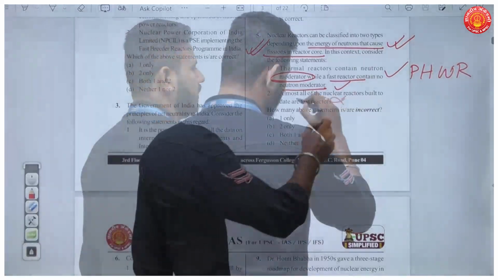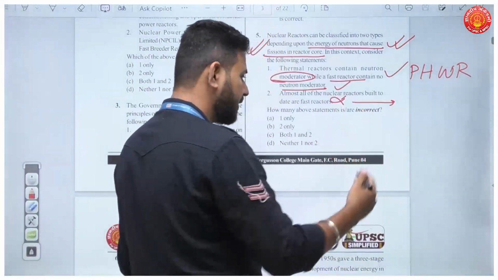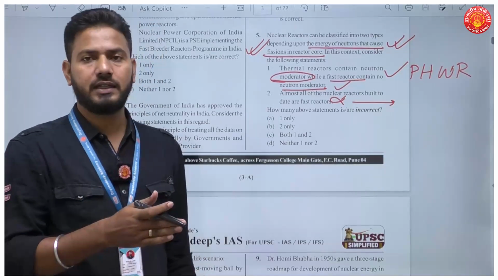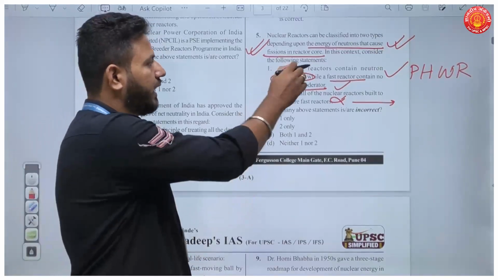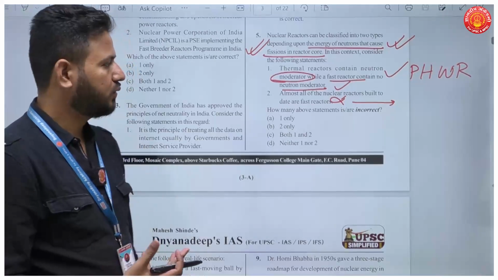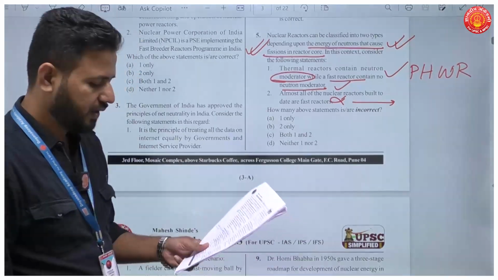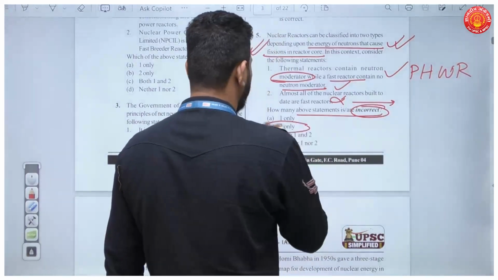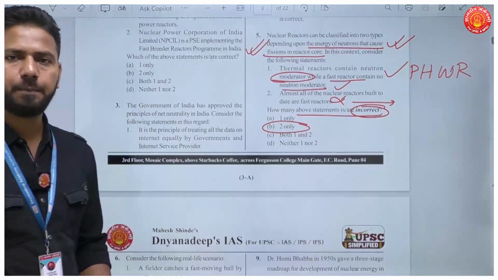This is absolutely wrong. We are still in the process of experimenting with fast breeder reactors, and almost all the reactors that have been established are of the thermal reactor type, okay, wherein fission is carried out. So the second statement is wrong. The question is, which of the above statements are incorrect? So your answer here should be statement B.